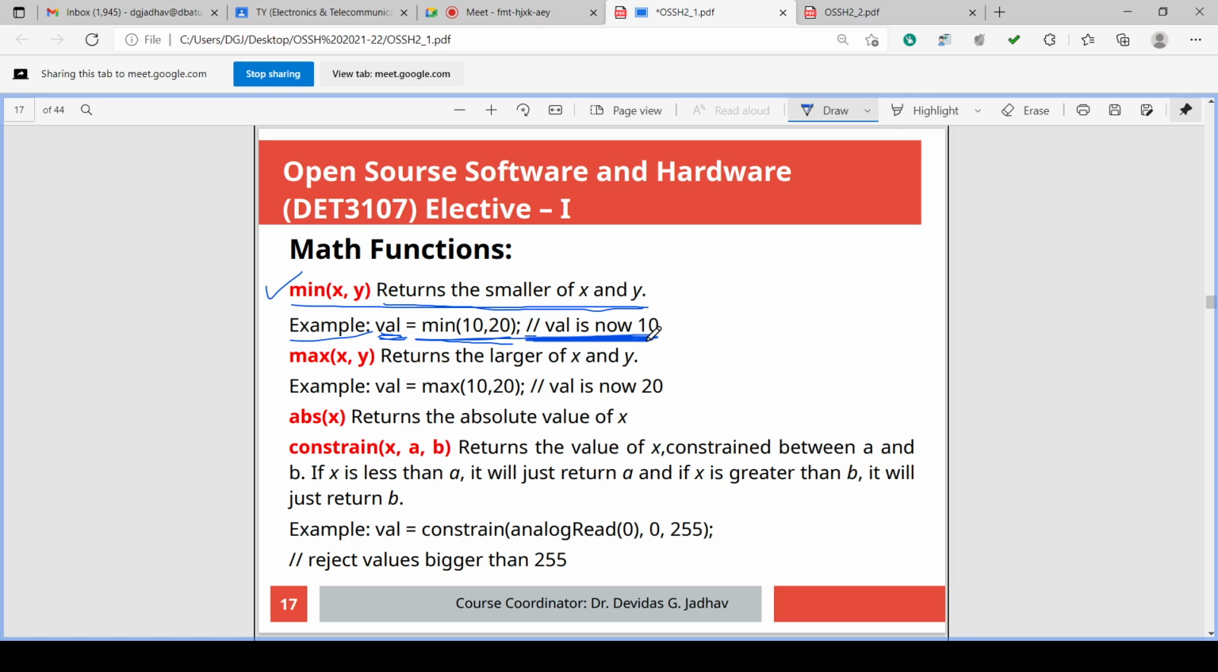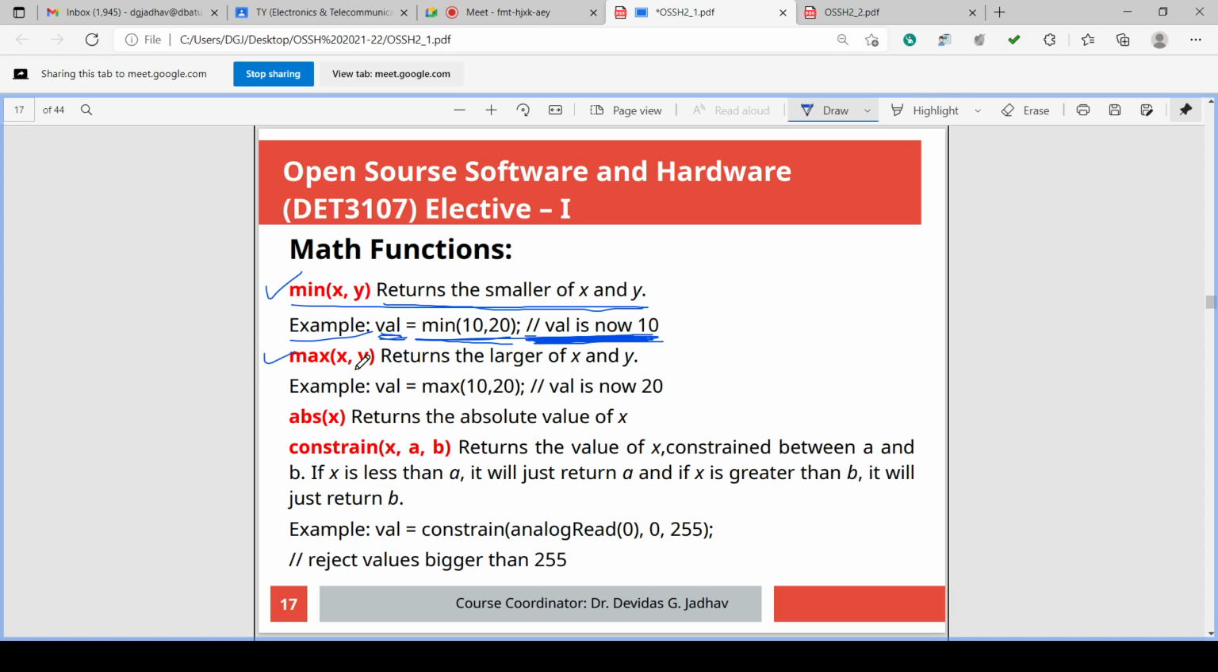Comment मध्ये output काय आहे ते लिहिलेलं आहे. Val is now 10. का 10 आहे val? कारण 10 is minimum, less than 20. Out of 10 and 20 the minimum is 10. So val equal to 10. Val मध्ये 10 store होईल. So min is returning the smaller of x and y.